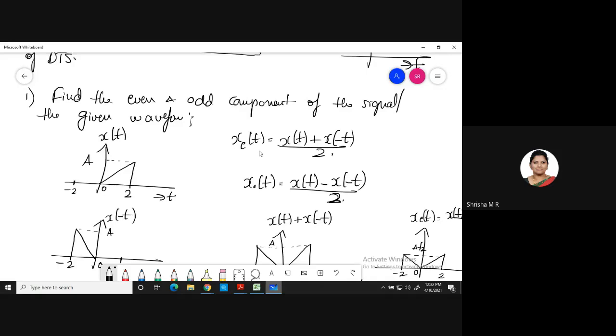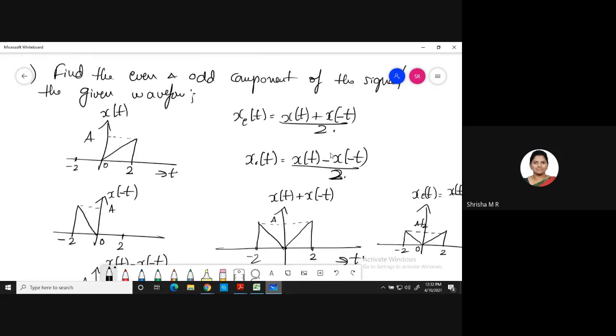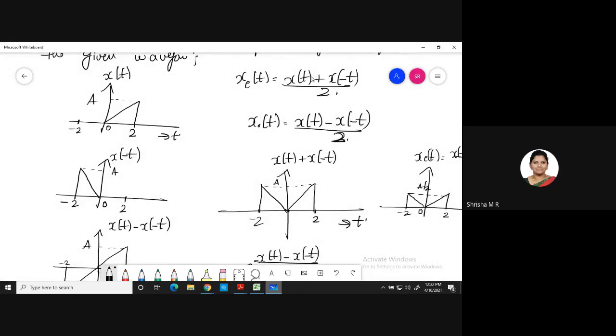So the first approach to this problem is you have to take the mirror image of the signal. If you have x of t, take the time reversal or mirror image of that signal, that is x of minus t. First you draw x of minus t. After drawing x of minus t, then you add x of t plus x of minus t for the even part. Don't divide by 2 in the first step. First you add it. If you add these two from 0 to 2, here you have a, you don't have anything here. A plus 0 is a only. And here you have 0, 0 plus a is a only. So you get this signal, x of t plus x of minus t.